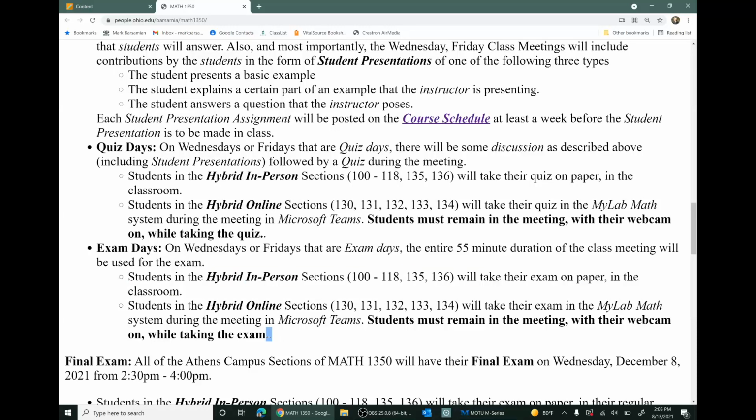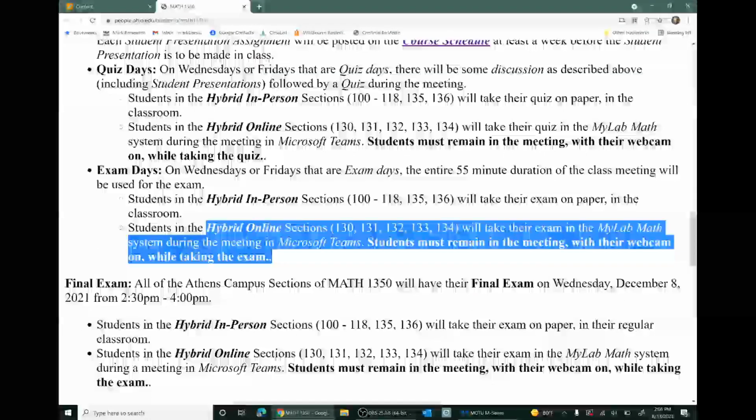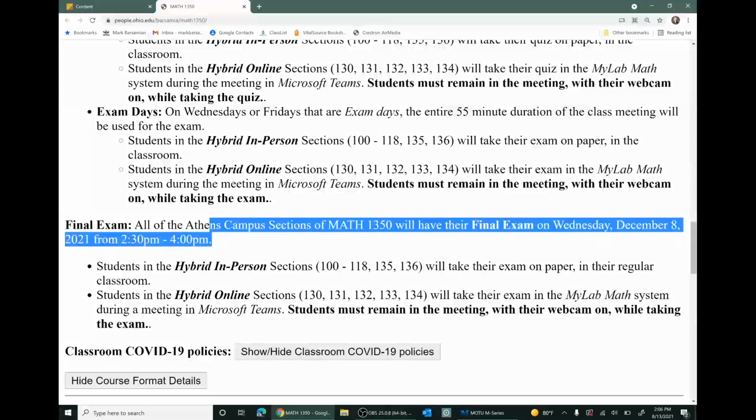Students who are in the hybrid online sections, those 5 sections of the course, will take their exams in the Mylab math system, in the online system. They'll take their exams during the meeting in Microsoft Teams, and they'll need to remain in the meeting with their webcams on.